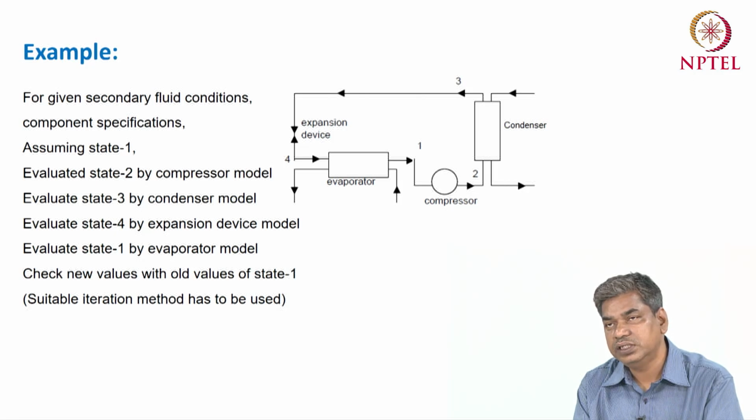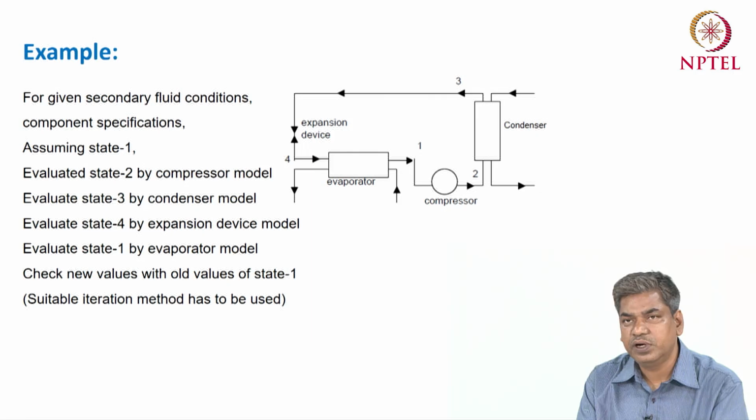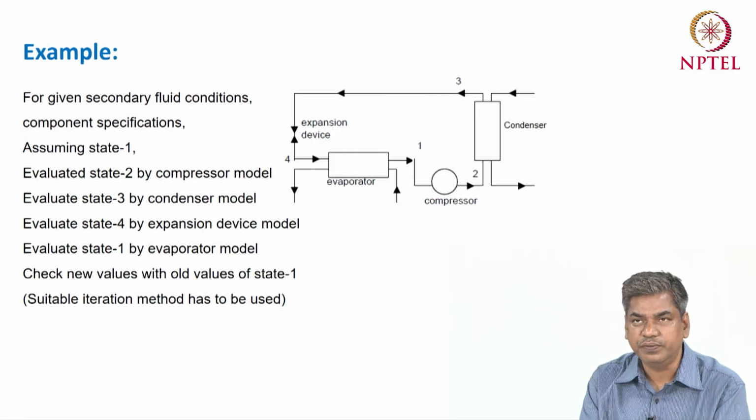For the condenser, a secondary fluid is used, and there are some inlet and outlet conditions of that secondary fluid or the coolant. In the case of the evaporator also, we are assuming that some fluid goes into the evaporator and is cooled down and comes out, and that fluid may be water, air, whatever it may be.